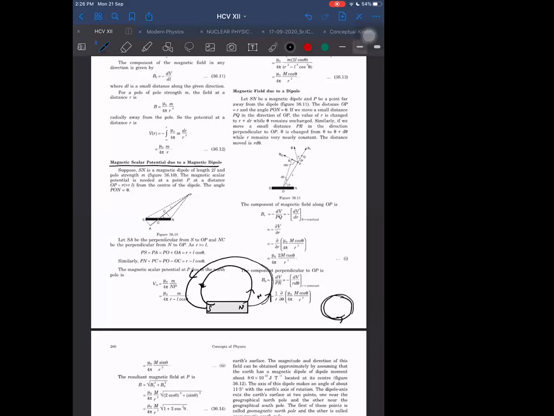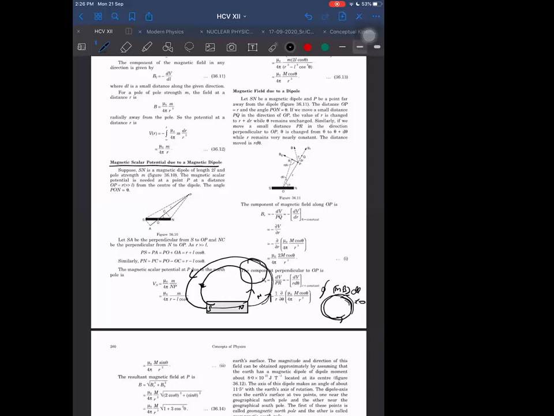Because M into B, where M is the magnetic charge, like q into E, same way M into B dot dl integral in the closed loop will be non-zero if I am allowed to go inside the magnet. But can I go inside the magnet? No. If I cannot go inside the magnet and I have to stay outside, and then I go in a closed loop, then the work done by the magnetic field will also be 0.